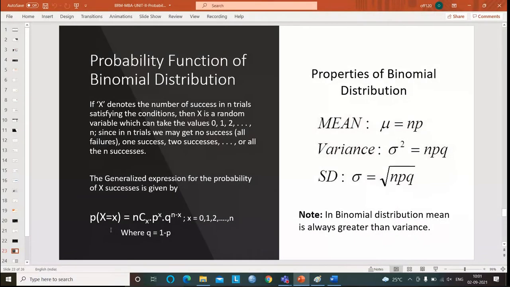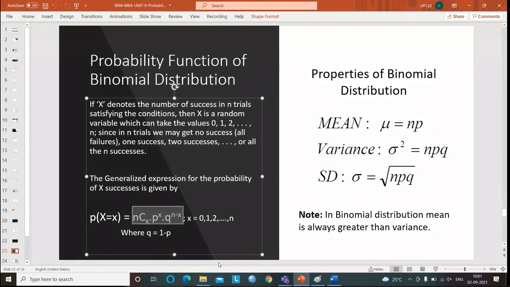P of X equal to small x is equal to nCx into p power x into q power n minus x, where x is equal to 0 to n and q equal to 1 minus p. Always q is equal to 1 minus p, keep that in mind. This is the general formula for us: nCx into p power x into q power n minus x.